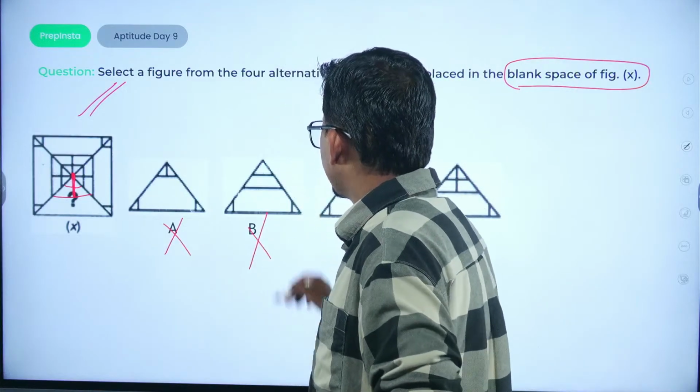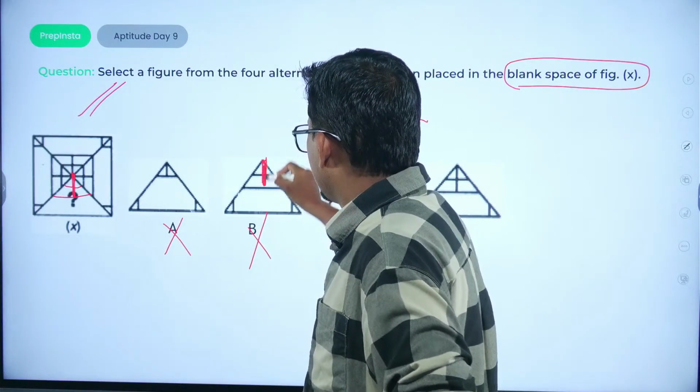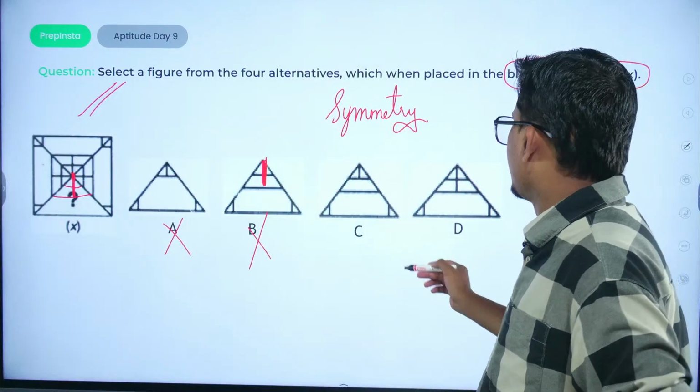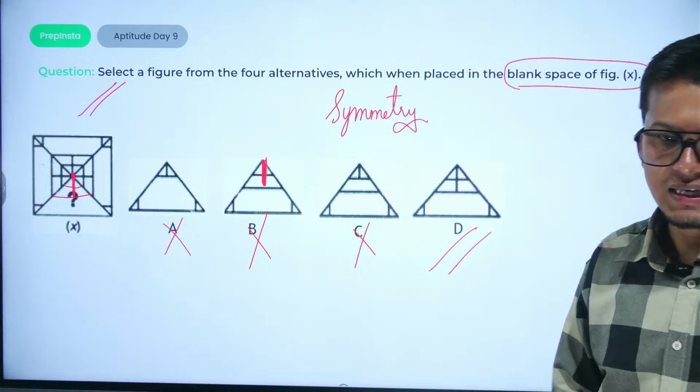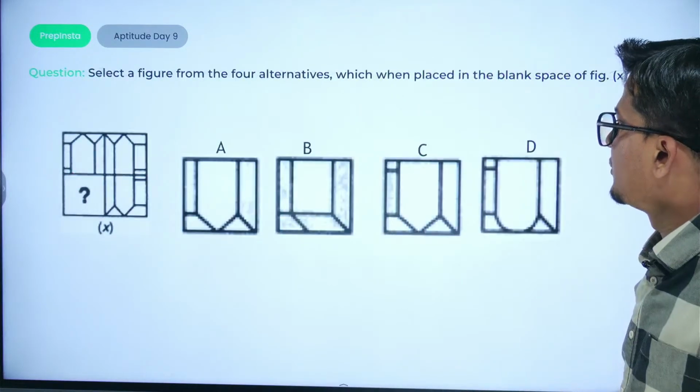This option is also incorrect because this should be partial, half from the top. This option would also be eliminated. Option number D would be the right answer. Okay, moving to the other question.